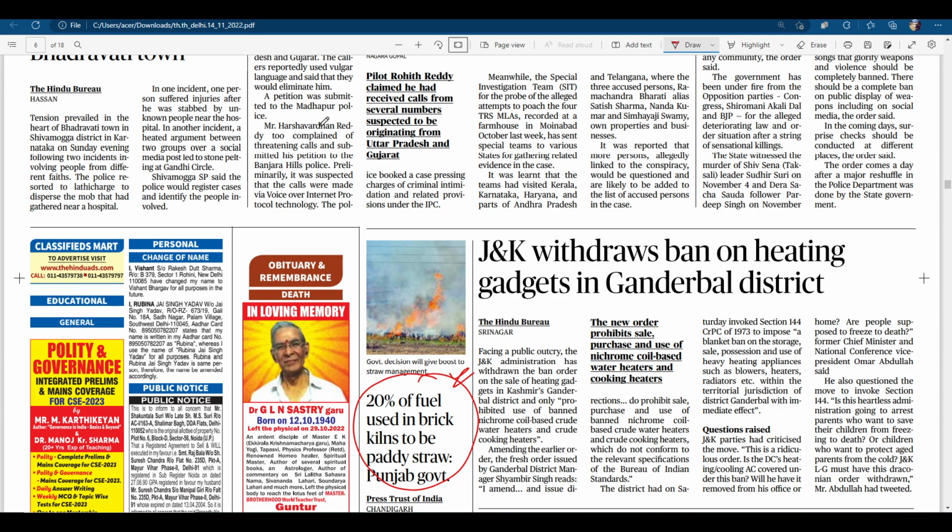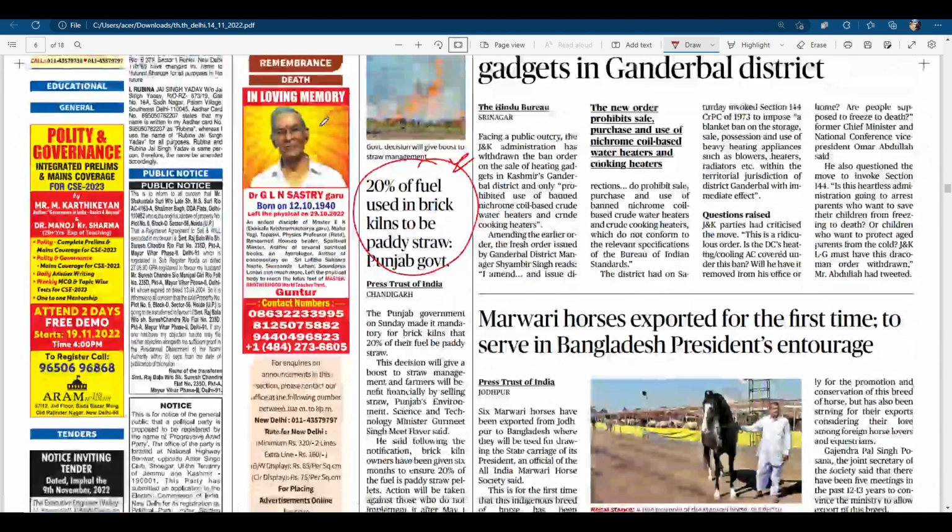You have to pick only those things which you will use in the mains exam as a case study, as an example, as data, or a prelims fact which might come in your UPSC prelims exam.